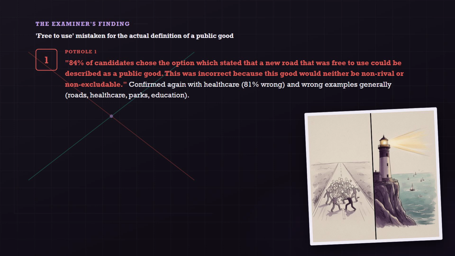84% of candidates chose the option which stated that a new road that was free to use could be described as a public good. This was incorrect because this good would be neither non-rival nor non-excludable. A separate session found the identical pattern with government-provided healthcare, 81% wrong, and a third session found candidates simply giving the wrong examples altogether: roads, healthcare, parks, and education.